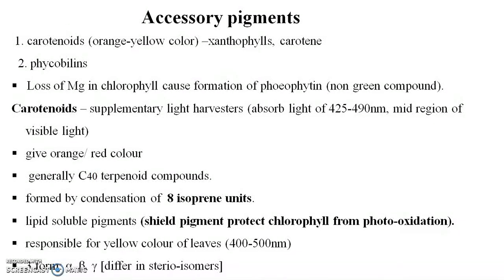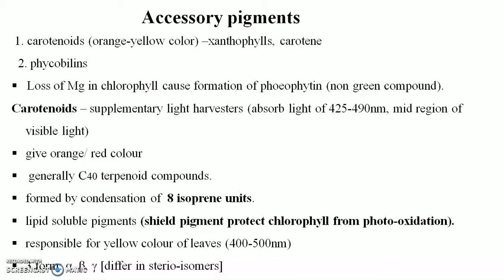First we discuss the carotenoids. Carotenoids are supplementary light harvesters. They absorb light of wavelength 425 to 490 nm, the mid-region of visible light. It gives an orange or red color. They are generally C40 terpenoid compounds, formed by condensation of 8 isoprene units, and are lipid soluble pigments.